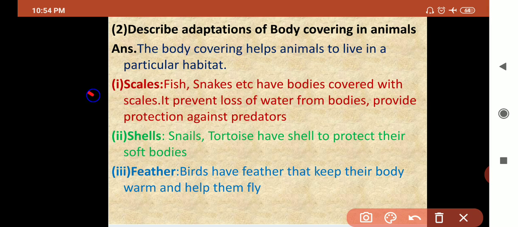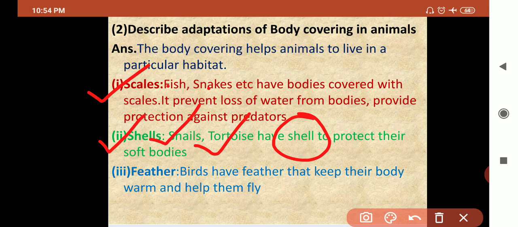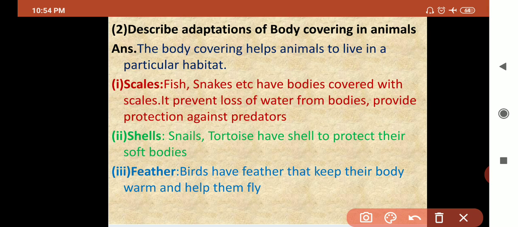Let's start. Number 1 is scale. Animals like fish and snakes have their body covered with scales. What is the use of the scale? It prevents the loss of water from the body and provides protection against predators. Next, number 2, shell. Animals that have a very soft and delicate body need protection, so they have a shell-like structure. For example, snail, tortoise.